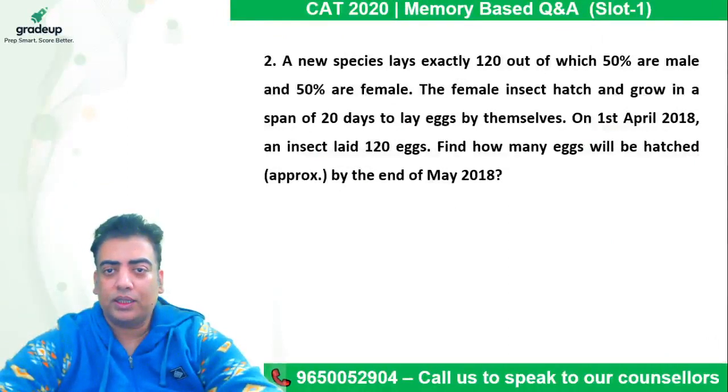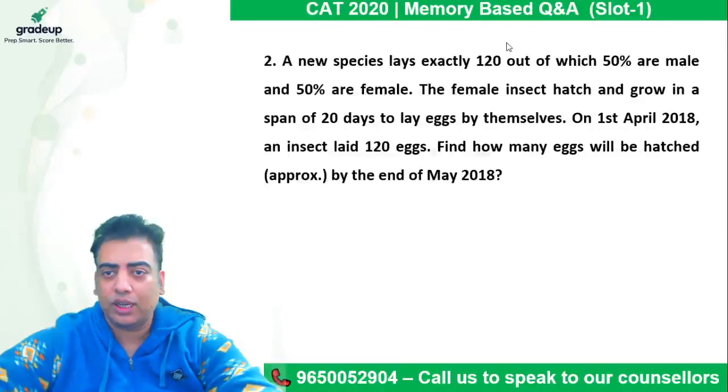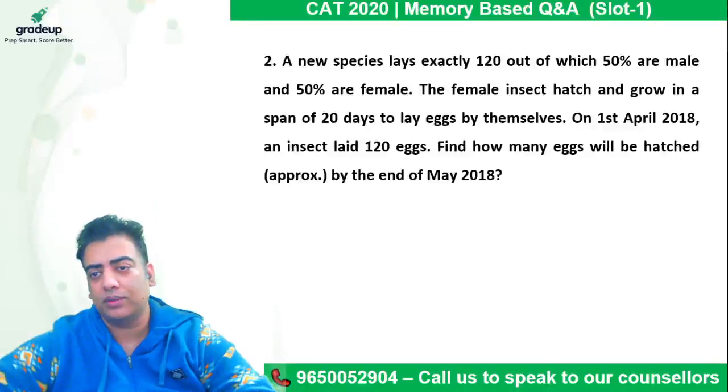A new species lays exactly 120 eggs, out of which 50% are male and 50% are female. The female insects hatch and grow in a span of 20 days to lay eggs by themselves.